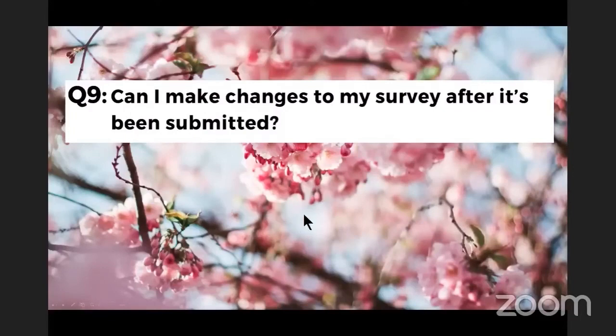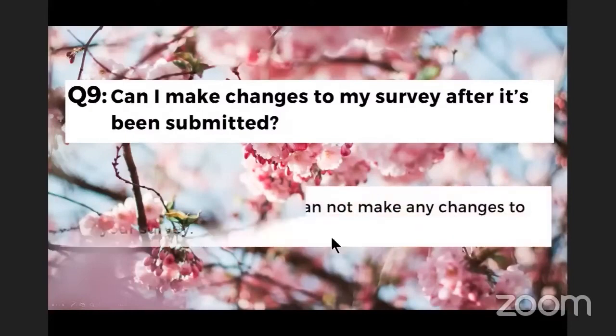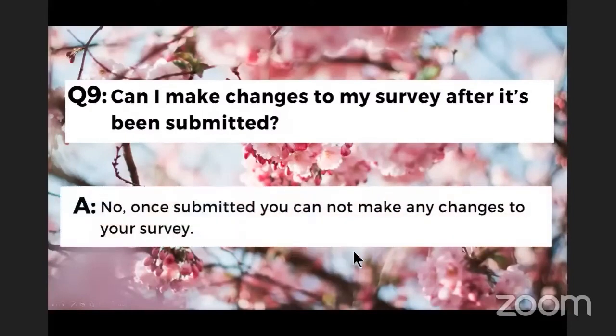Number nine, can I make changes to my survey after it's been submitted? The answer? No, once submitted, you cannot make any changes to your survey.